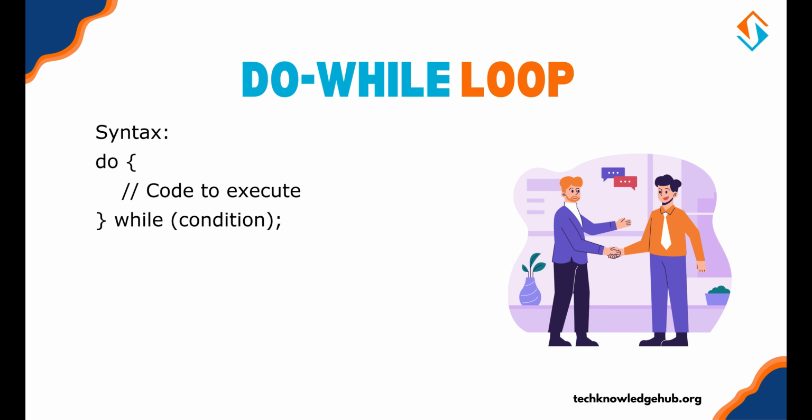Do-while loop. The do-while loop is similar to the while loop but guarantees that the loop body will execute at least once. Here's the syntax. Here's an example, taking input from the user until they enter a positive number.